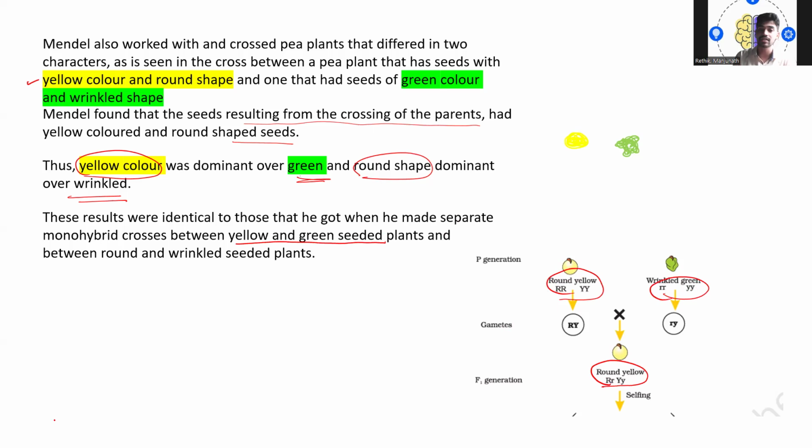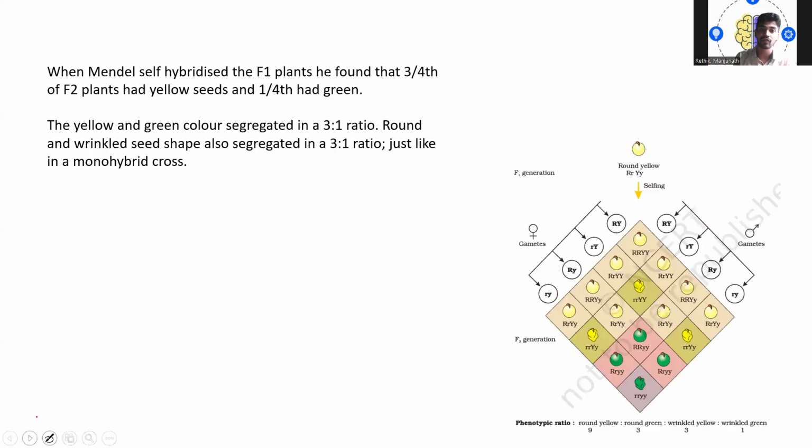So in the next generation, when selfing was made in the F1 generation, as you have seen, in the F2 generation he saw some difference: round yellow were 9, round green were 3, wrinkled yellow were 3 and wrinkled green was 1.